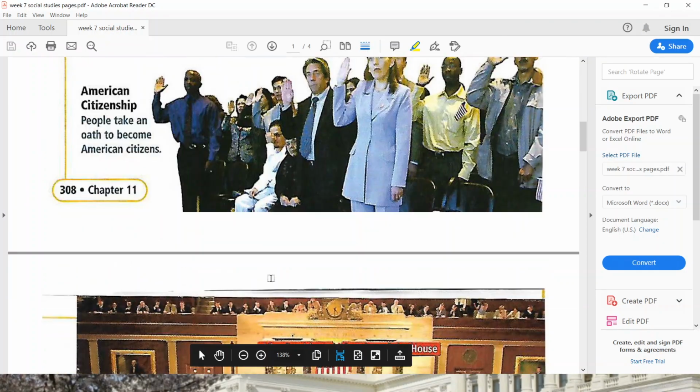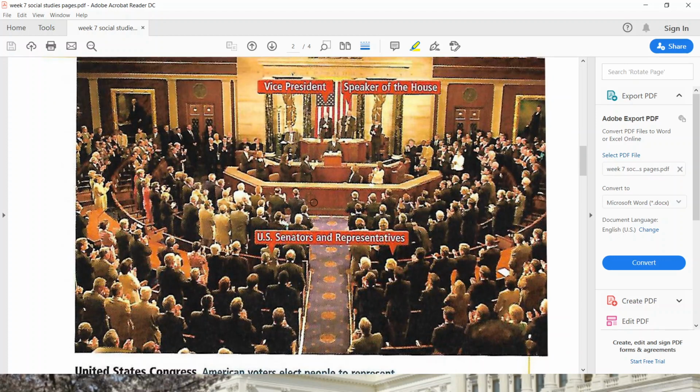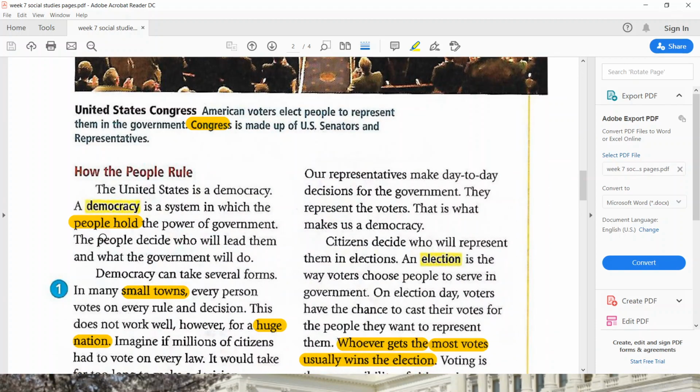Let's continue to the next page. As you can see on the next page, this is the Congress. It is made up of the US senators and representatives, the vice president, and the Speaker of the House. The senators and representatives make the laws in the United States. So let's go to this discussion.